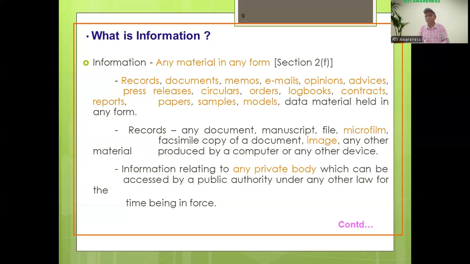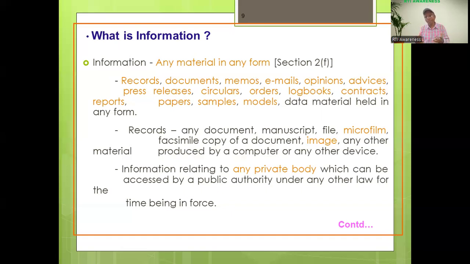What is information? Before seeking information, before asking any question to the public authority, we have to know the meaning and definition of information. As per section 2(f), information means any material in any form, such as records, documents, memos, emails, opinions, advices, press releases, circulars, orders, books, logbooks, contracts, reports, papers, samples, models, and data material held in any form.